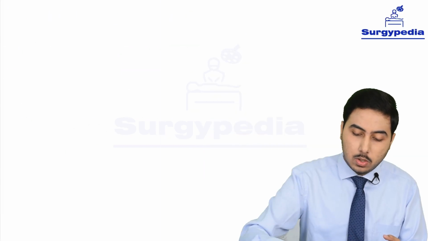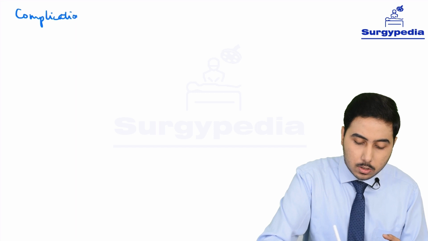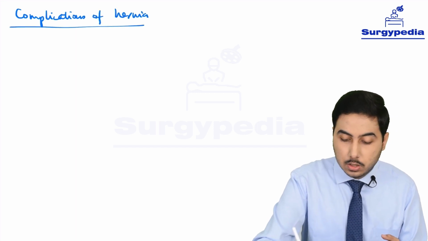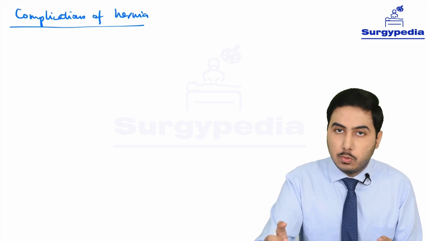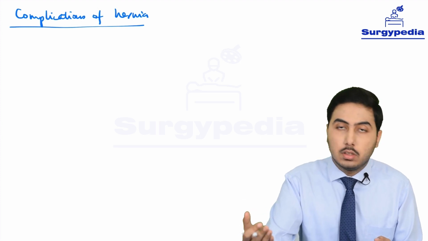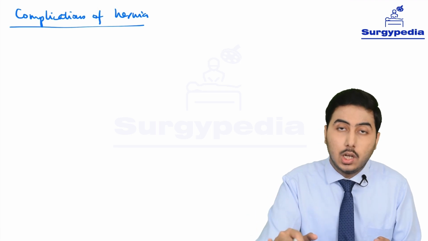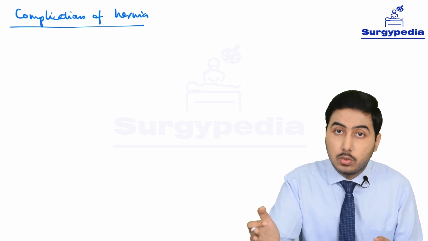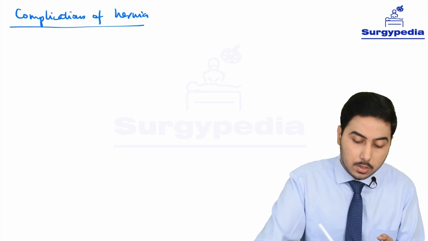Now let's move on to complications of hernia. So the first complication is easy to remember. We have said that a common feature is what? A common feature is reducibility. So whenever we ask the patient to lie down, the swelling reduces, or the patient or we can reduce the swelling. But a complication is that we cannot reduce the swelling, or it doesn't get reduced. That is irreducibility.